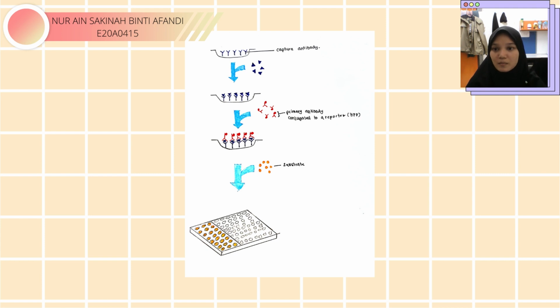Detection is accomplished by measuring the activity of the reporter enzyme via incubation with the appropriate substrate to produce a measurable product. The most crucial element of an ELISA is a highly specific antibody-antigen interaction.